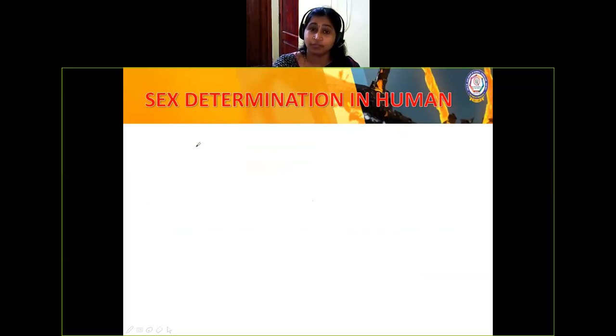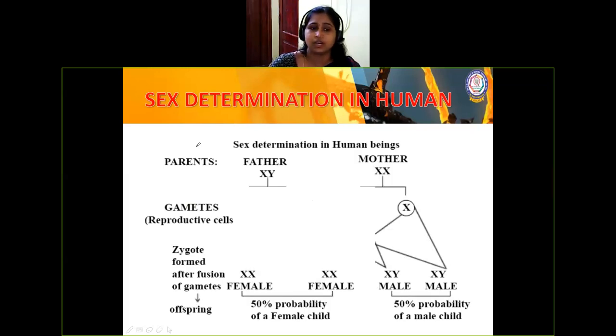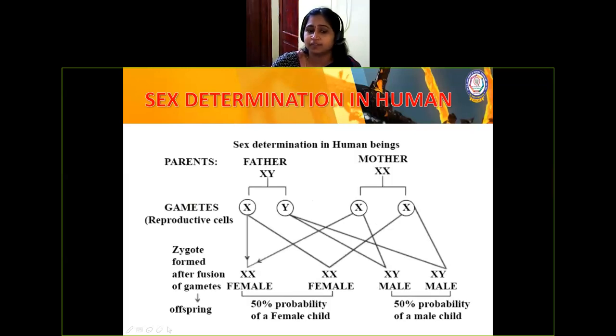In humans, from 8th standard we are learning about sex determination in human beings. Just observe the chart. Here there are 50% chances of male and female. Female we denote as XX and male as XY. Pull out the gametes, and as we did in monohybrid cross, intercross, you will get a ratio 1:1. That is 50% chances for male and another 50% chances for female, right?